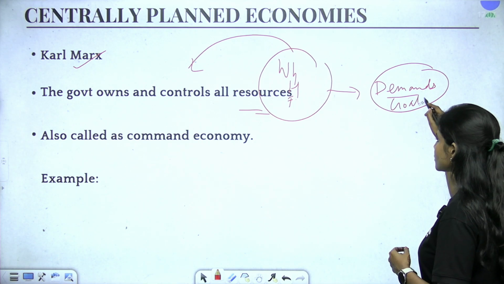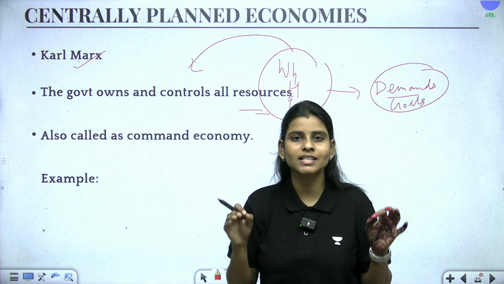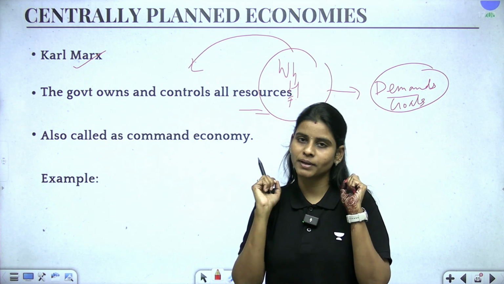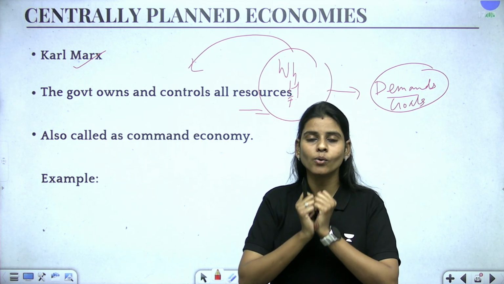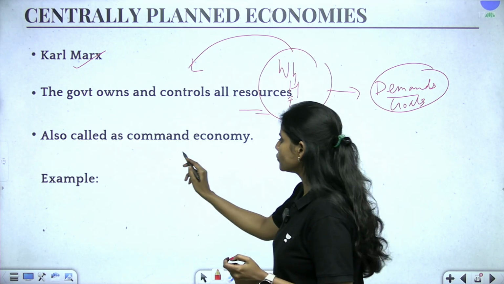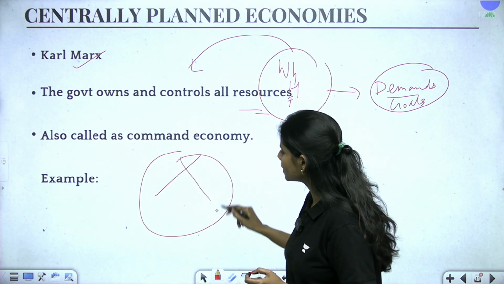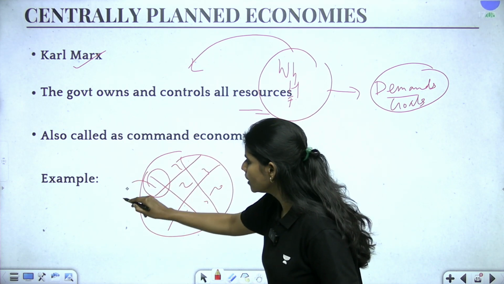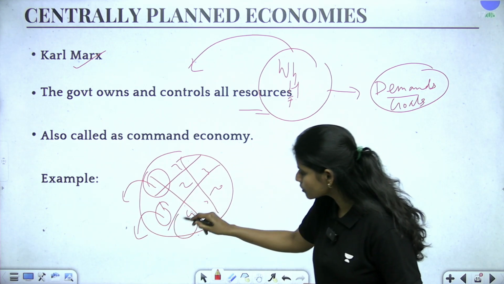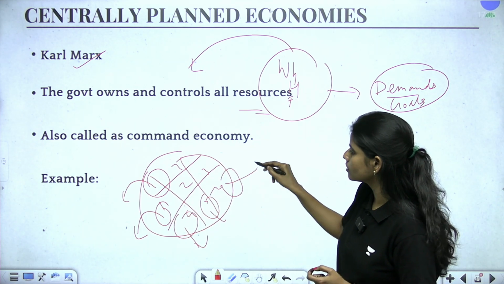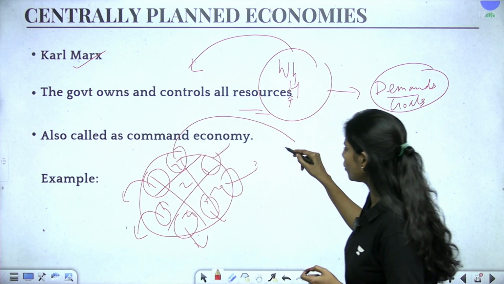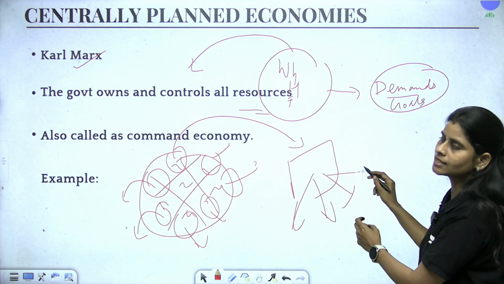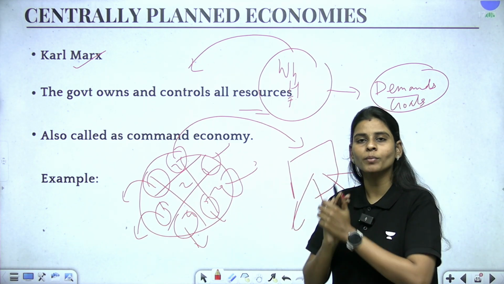So here the government is going to decide what type of goods and services have to be produced in the country, and there is no role being granted to the private players. So all the resources are owned by the government. Say for example, if there is a region here, okay, and if there are some 8 districts in the region, so what will happen is that each and every district will make productions according to the resources that are available and send it to the command authority or to the central authority, okay, from where all these goods and services are going to get distributed. So this is how command economy is functioning.